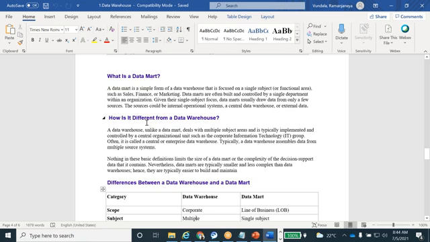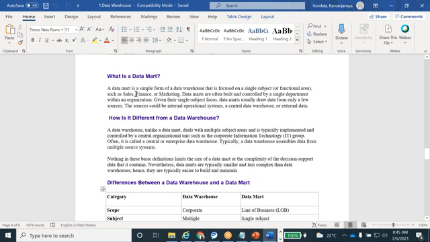If you have 3 years or 4 years or 2 years experience, they will ask this kind of small, simple question from the interview point of view. If your resume shows 5 plus years, then they won't ask these small questions. But in the 2 to 4 years range, they will ask: what is a data mart? What is the difference between OLTP and OLAP? What is the difference between data warehousing and data mart? These kinds of questions they will ask in the interview.